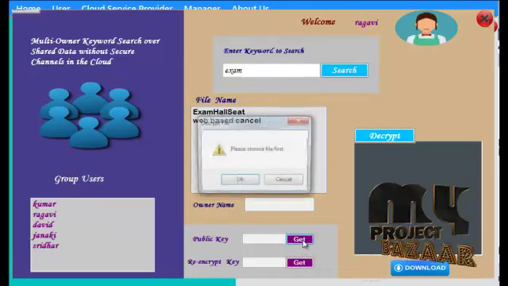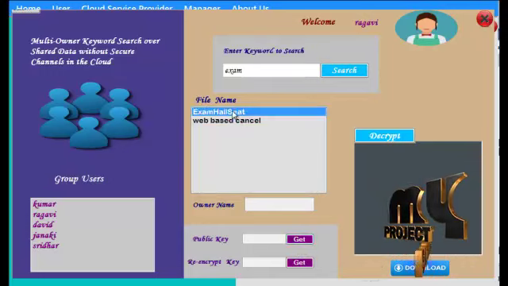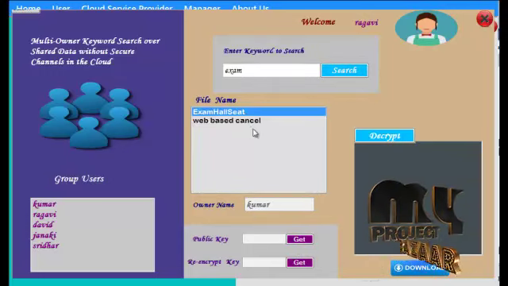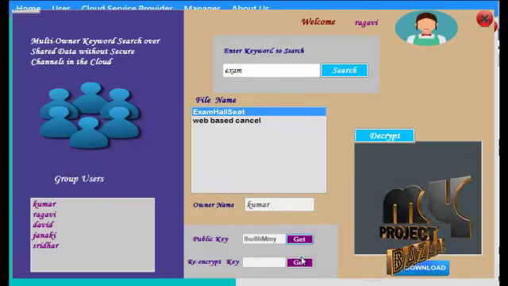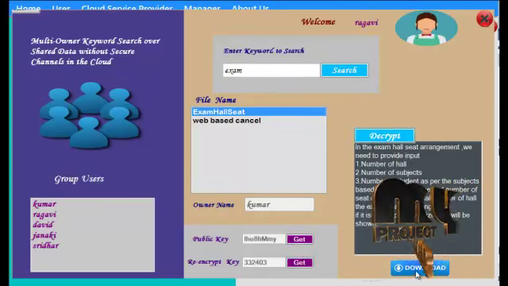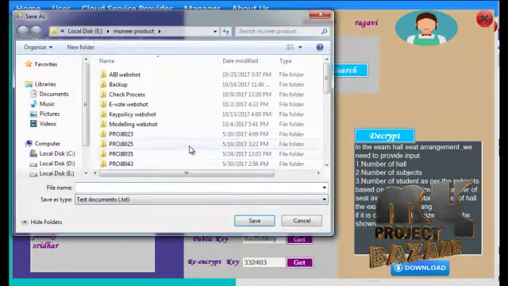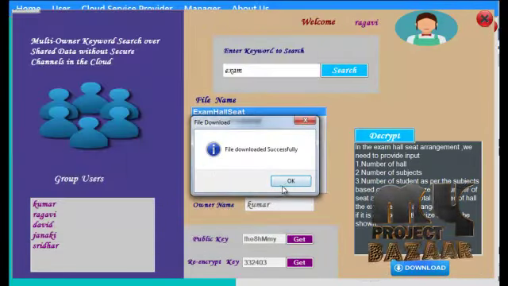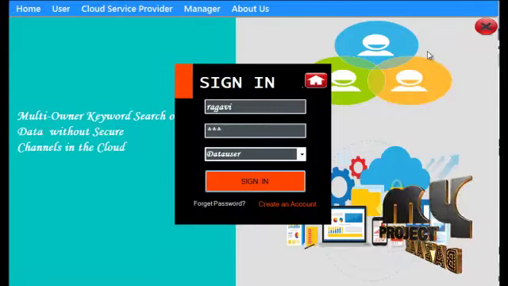So we click get key and choose a file. This is the owner name. Then get the key and decrypt the file. The file is then downloaded to any location, and the file downloaded successfully message is shown.